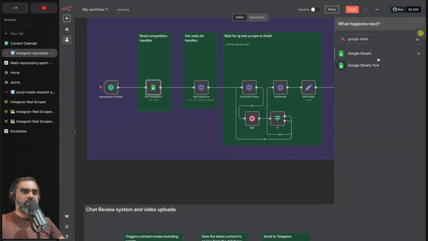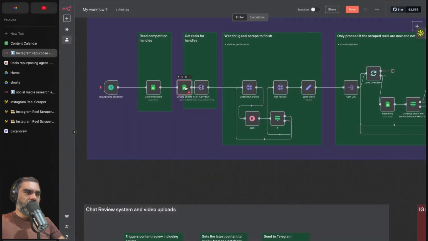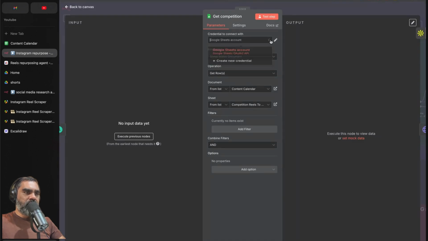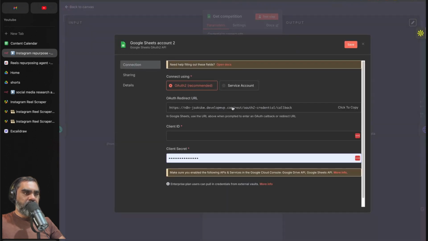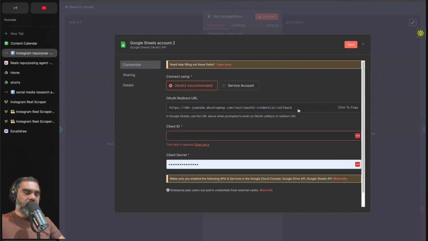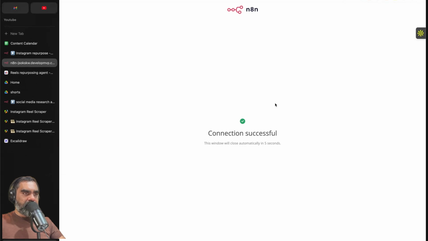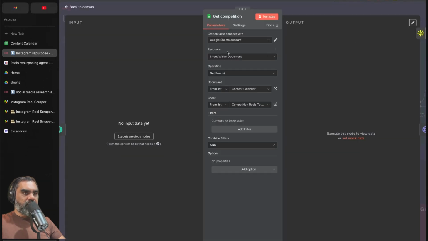Google Sheet node is that one over there, and then you have to select get rows in sheet, and that will create a new Google Sheet node. In there you have to create a new credential for your Google Sheet account. You'll need to go through your Google Cloud Console to generate this client ID and client secret, which I have covered in my previous videos, or simply ask ChatGPT to summarize the steps and it will give you the details. Once that is done, you'll have to sign in with Google again. Once you connect it by clicking on connect, you are ready to go.